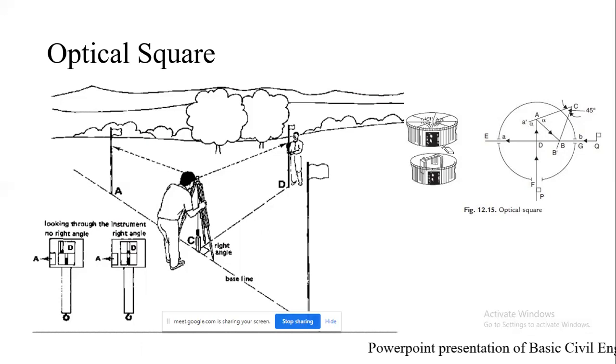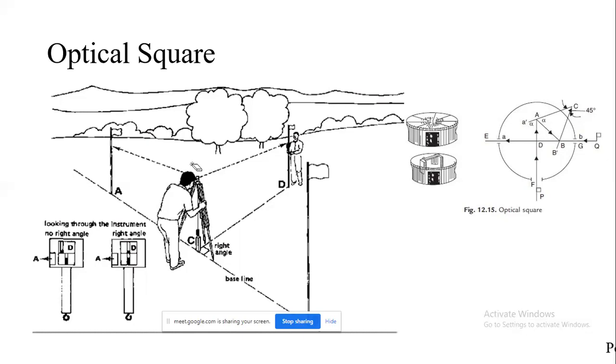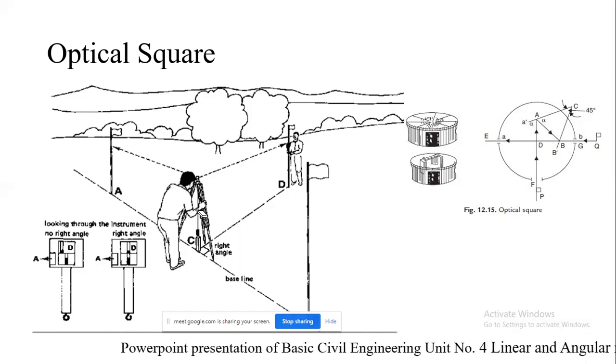Now what is done? This optical square is fixed over a pole, or it can be mounted over a tripod stand.